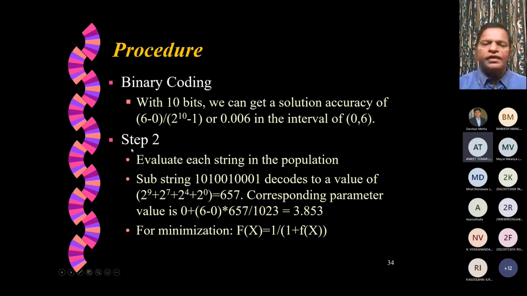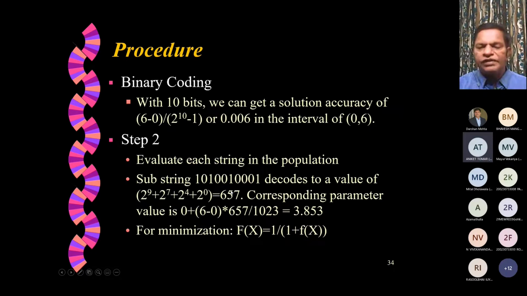Then step 2 is to evaluate each string in the population. For example, there is one substring, let us say like this. This is 10 bits, that is the x1 value. This x1 subchromosome can be decoded to a value like this: this is 2 power 9, and this is 0, then 2 power 7, 2 power 4 because the others are zeros, and then 2 power 0. So add them up, it is 657.